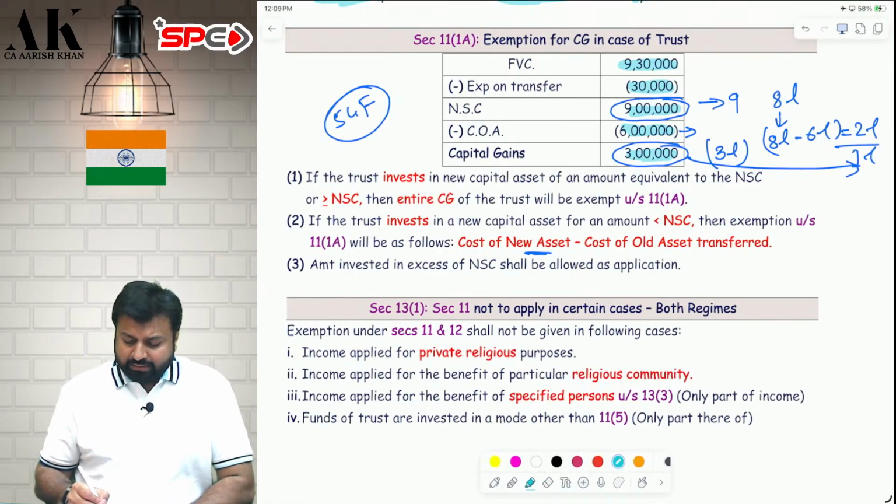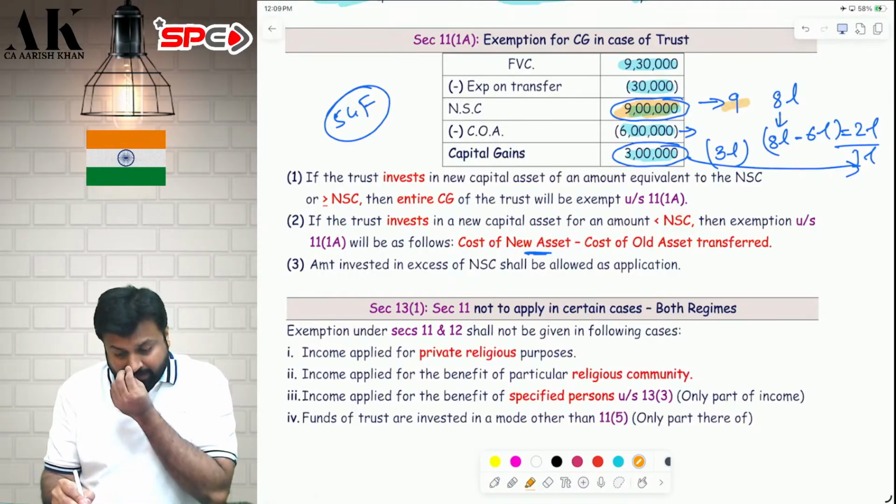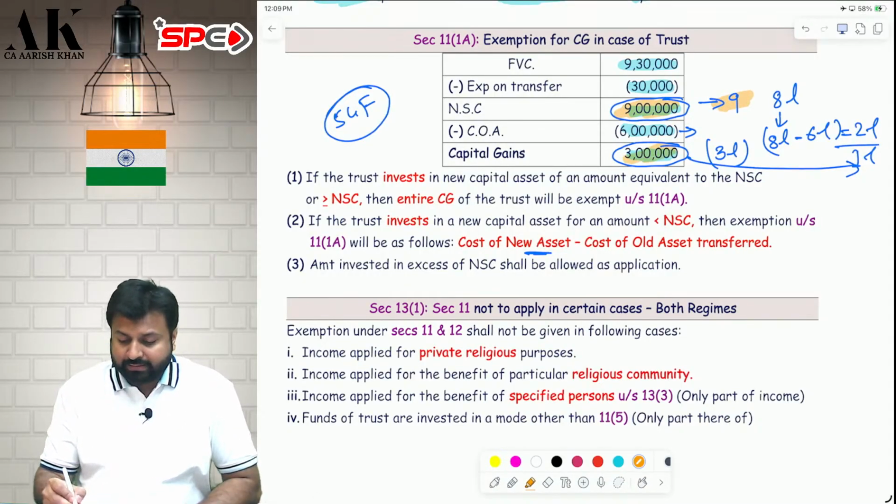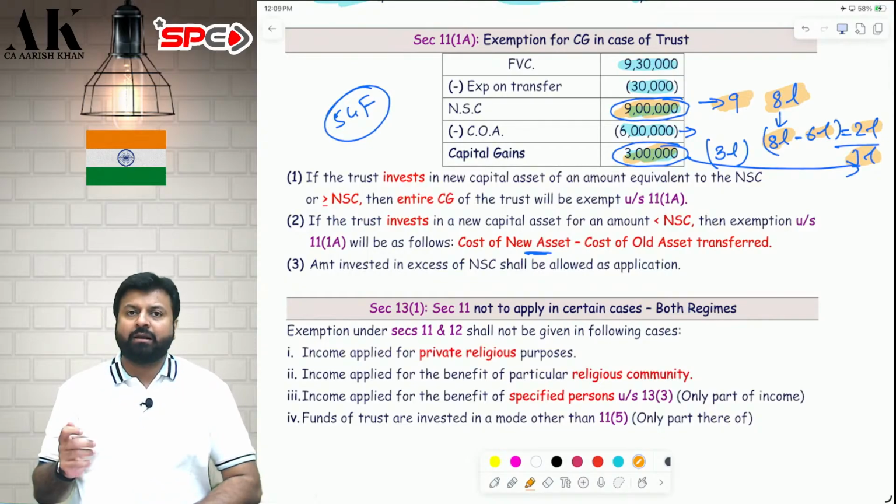Whatever amount is received in the form of net consideration, if you reinvest it fully, then the full amount will be exempt. If you reinvest less than 9 lakh rupees, then the cost of new asset minus the cost of old asset will be exempt and the remaining amount will be taxable.